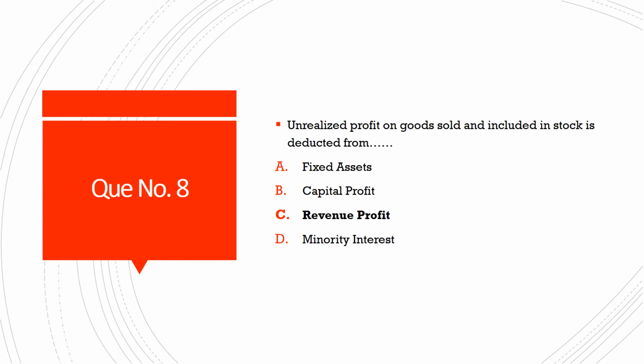Next question number 8. Unrealized profit on goods sold and included in stock is deducted from, and the options are option A, fixed assets, option B, capital profit, option C, revenue profit, and option D, minority interest. And the correct answer is option C, revenue profit.